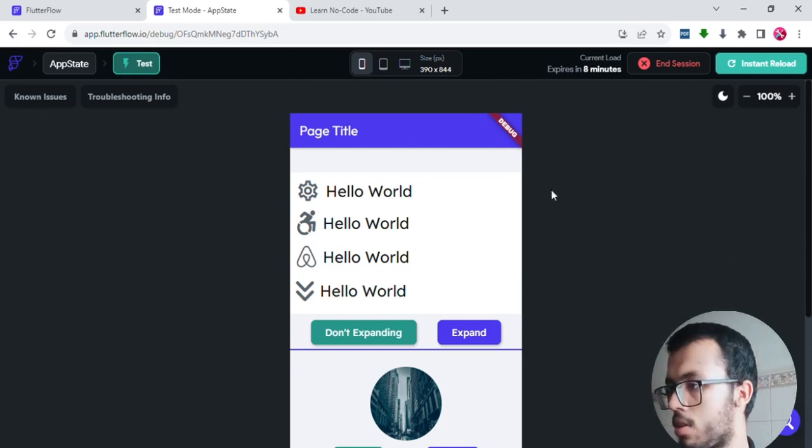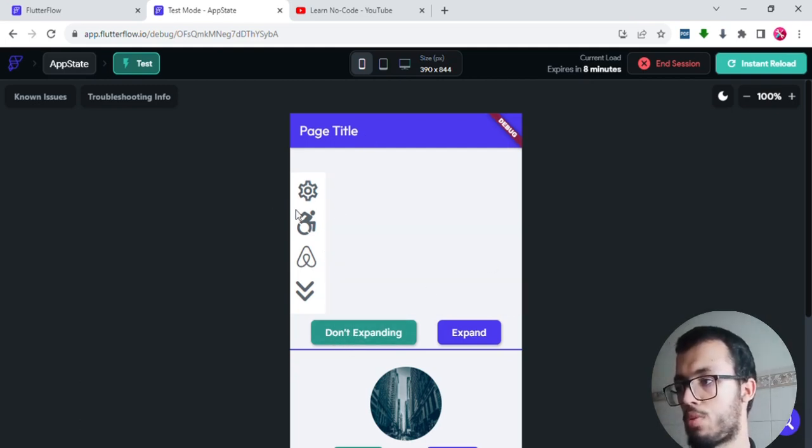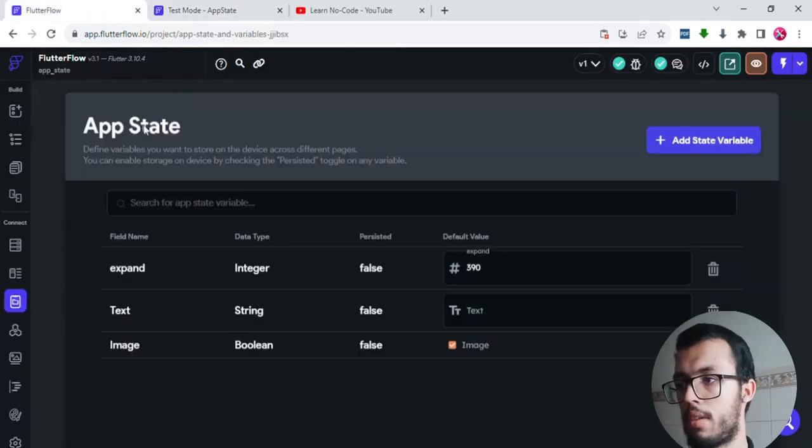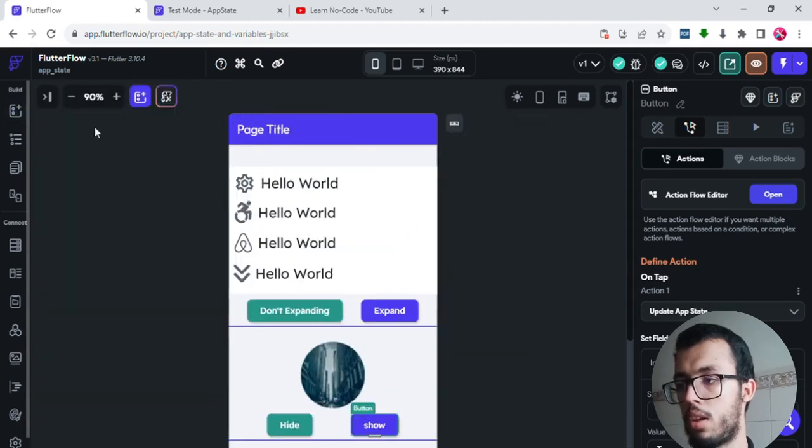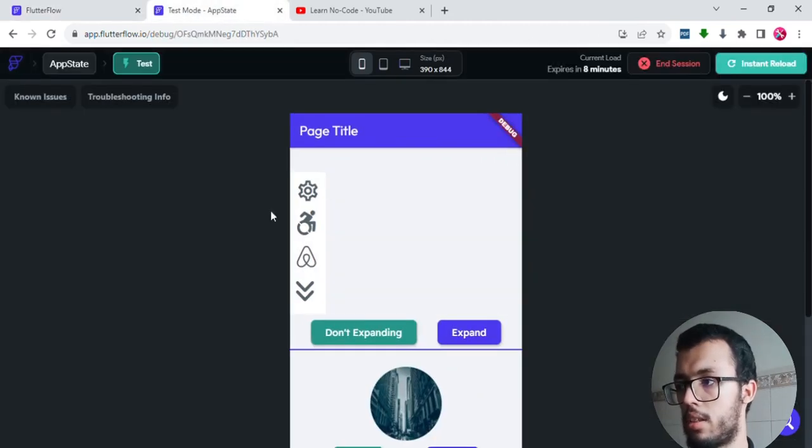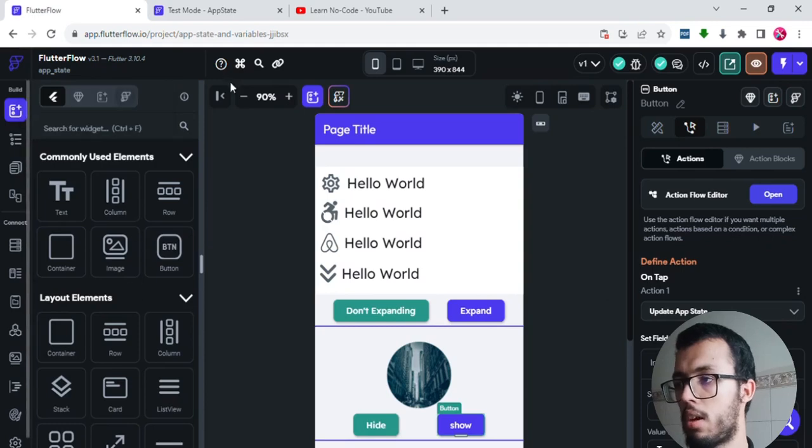So let's start. Here I have a list. This says expand. When I click on expand, nothing happens because this widget is already expanded. But if I click on don't expand, it will shrink, it will reduce its size, and it will only show the icon. So it's somehow like a sidebar. So for example, this is a sidebar. If I double click on that, it will do the same as here. So this is also a sidebar.